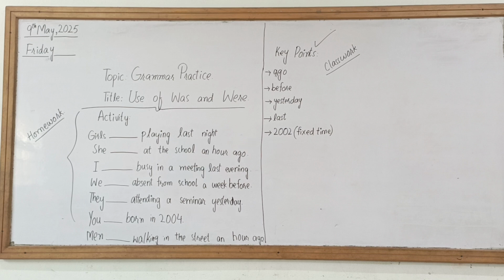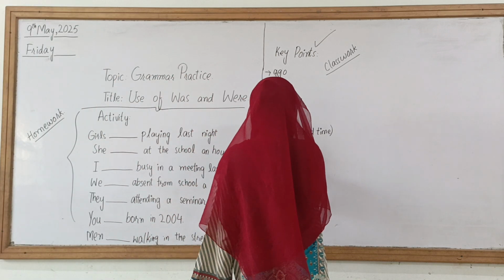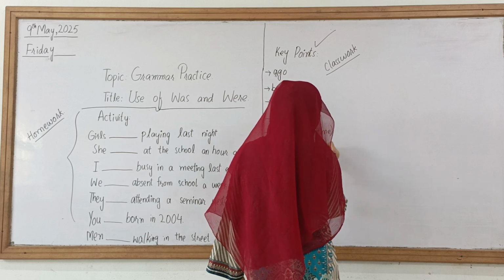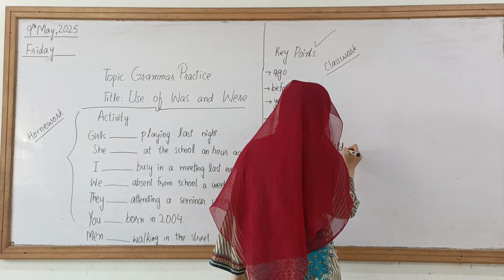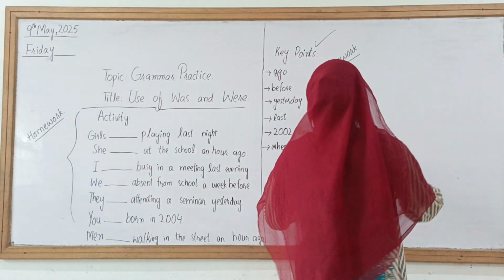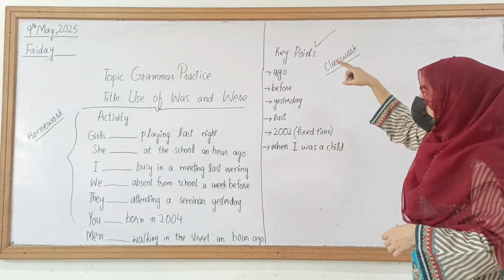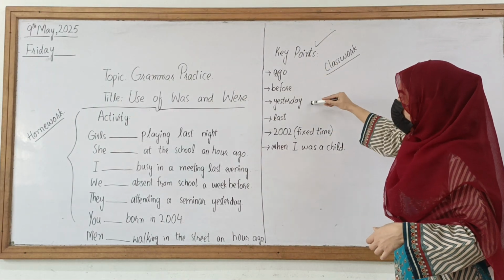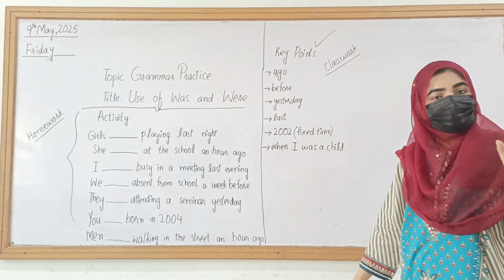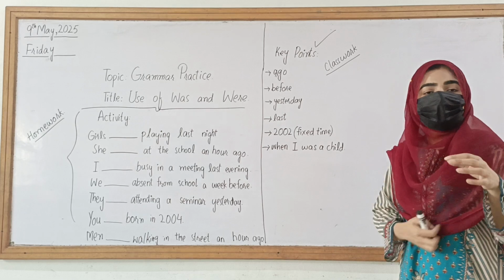So it is a fixed time. Okay, so when you talk about a fixed time, like when I was a child, you can also use another term. In any sentence, if you see these key points, these key points ago, before, yesterday, last, 2002, or any fixed time or any fixed date, year or scenario, and when I was a child, means that you were a child.